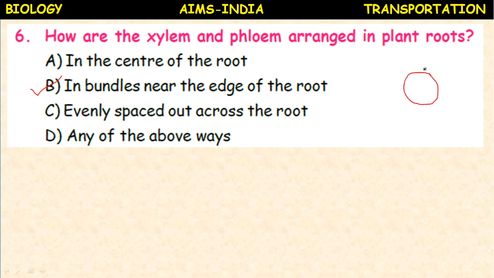If it is the root, the vascular bundles are arranged like this. Each vascular bundle consists of a xylem and a phloem, at the edge of the root.